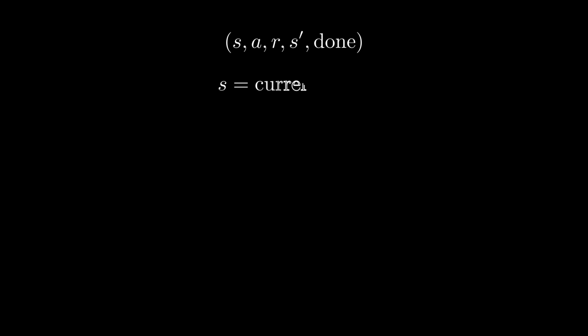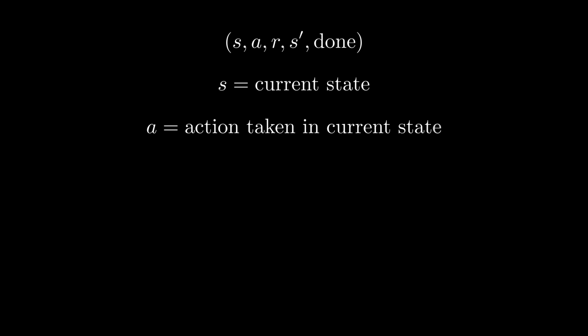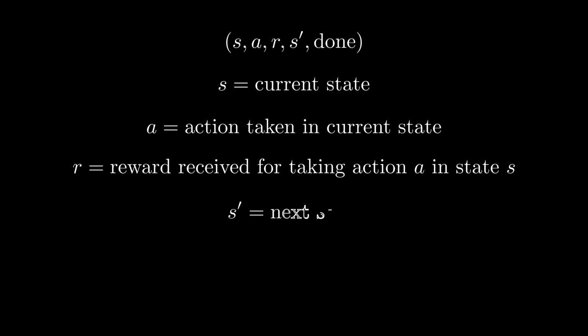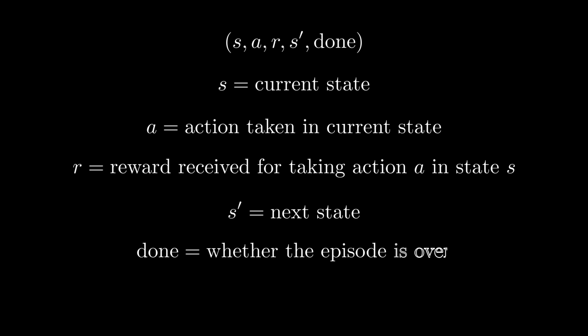And the second reason is that we're now able to reuse data, which actually improves data efficiency. In the replay buffer, we'll be storing tuples of the state, action taken, reward received, next state, and a Boolean flag indicating if the episode is done for any reason. We'll see how each of these come into play when we sample the replay buffer to train our network.